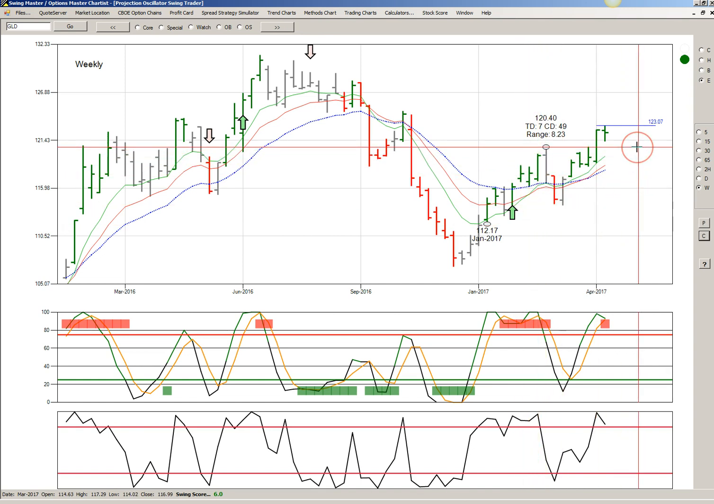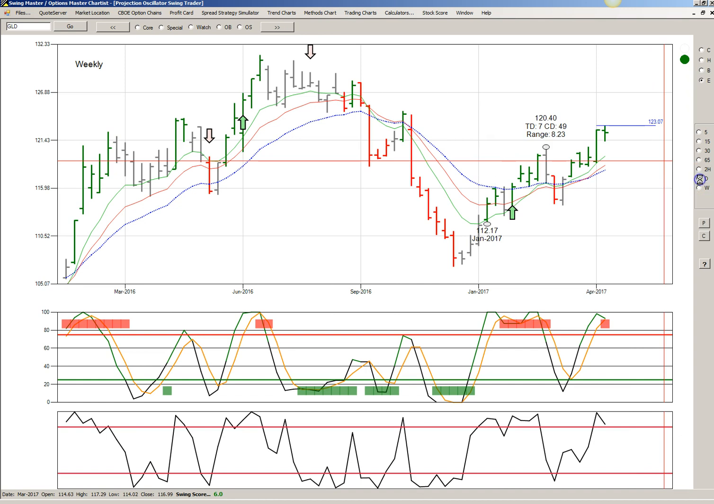So even though 123.07 could be a weekly high in GLD, we can't accept that as a conclusion, and have to allow for the possibility that GLD could go higher for even several more weeks. And if we look at the daily chart, we might be able to get a better picture.